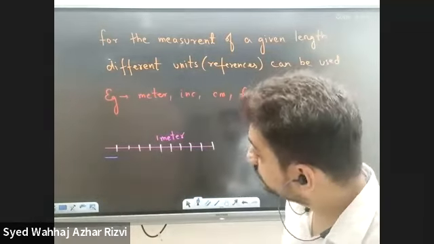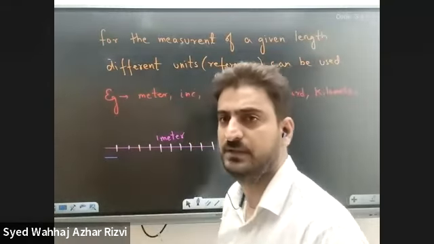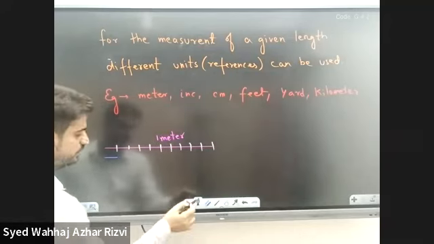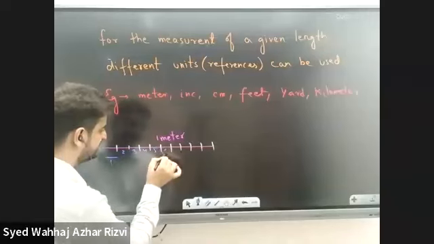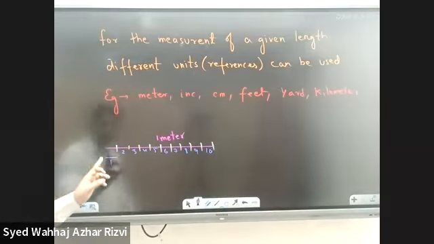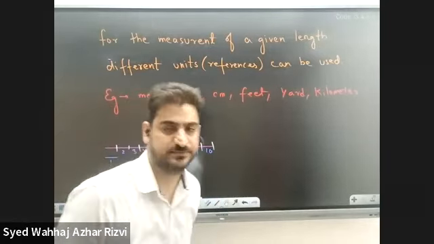So what can we say about this blue length? There is 1, 2, 3, 4, 5, 6, 7, 8, 9, and 10. When we repeat 10 blue lengths, we get 1 pink length.